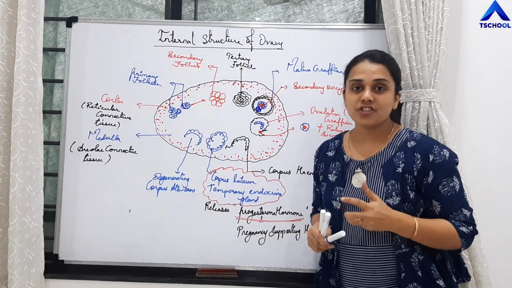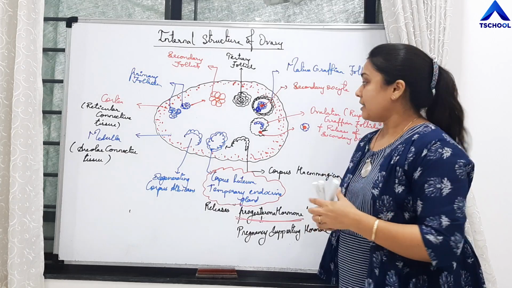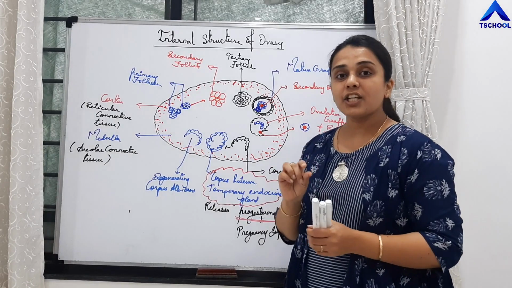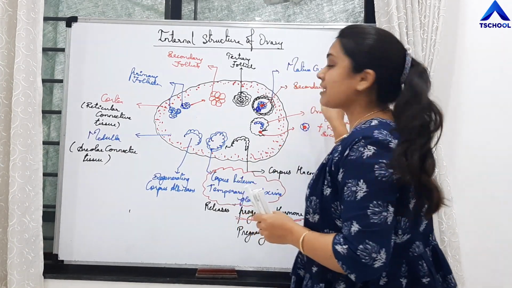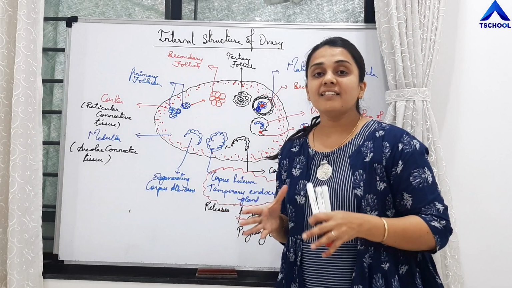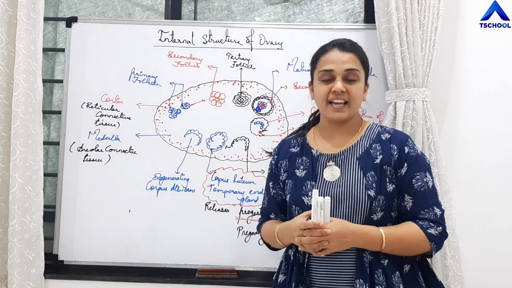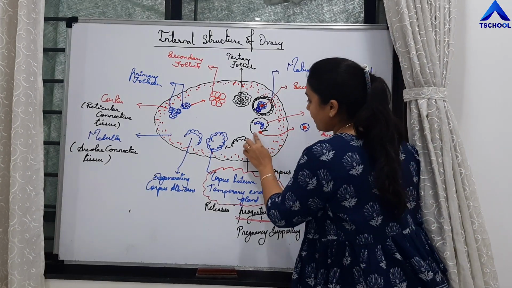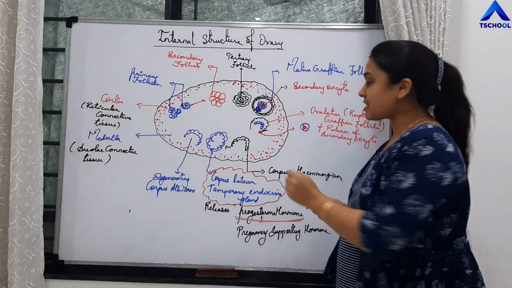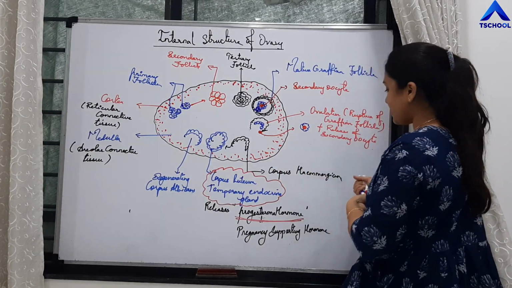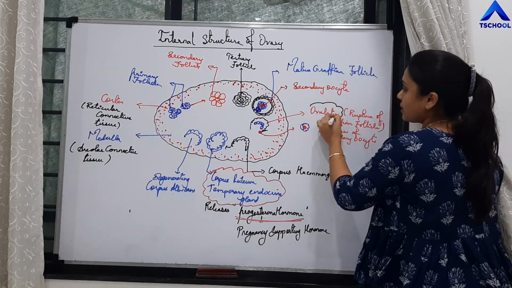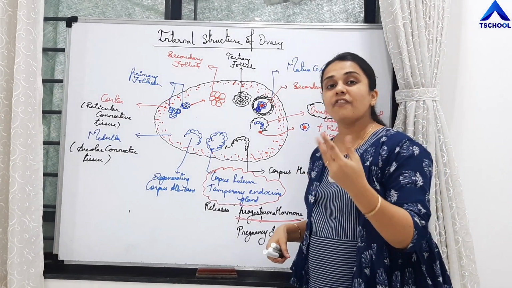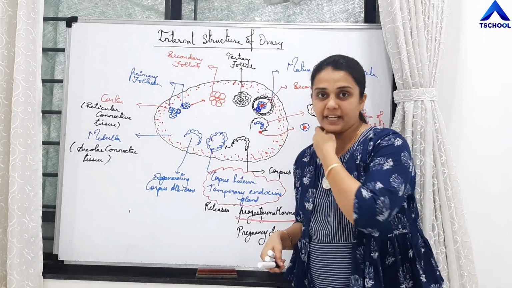That is called as antrum. We will study its structure later on, right? So this is a matured Graafian follicle, and it will possess a secondary oocyte, right? This Graafian follicle will rupture ideally at the 14th day of the menstrual cycle, which is called as ovulation. So this is a rupturing Graafian follicle, and when it is rupturing, what is released? The secondary oocyte is released, and that phenomenon is called as ovulation. Actually, we say ovulation is nothing but release of egg. Actually, it is the secondary oocyte, right?